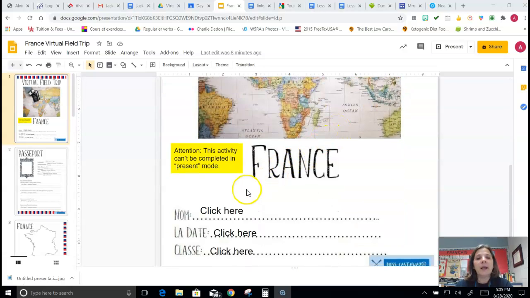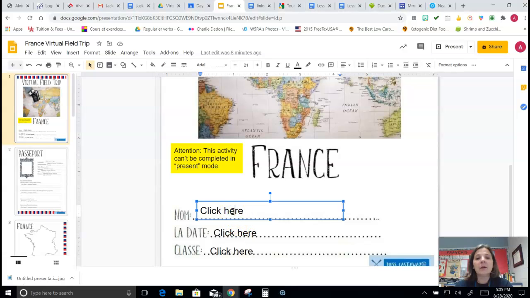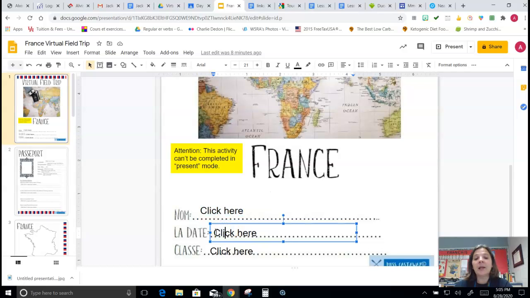So you will go in where it says click here. You're going to highlight what's in there, and that's what you're going to put as your answers. Like nom is name, so you put your name. La date, remember how the date is supposed to go. Le, and then the number of the day, which for mardi would be the 1st of September. So le 1er septembre, for example. I'm going to keep that out of there because you need to do it.